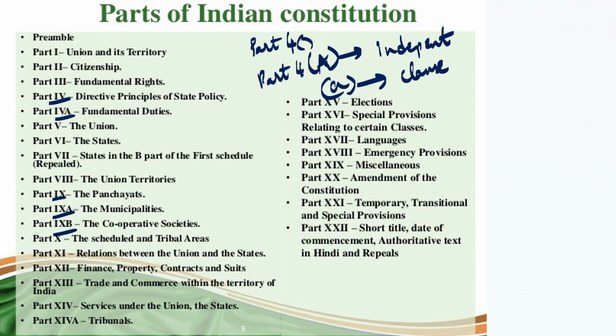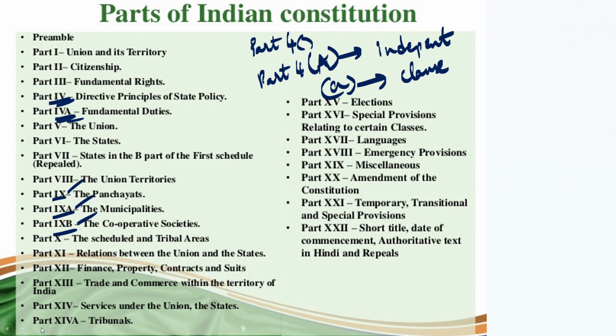So in order to avoid this, they were simply inserted under various parts. But part 4 is different and part 4a is different; those two have nothing in common. In the same way, part 9 is different, part 9a is independent, and part 9b is also independent.